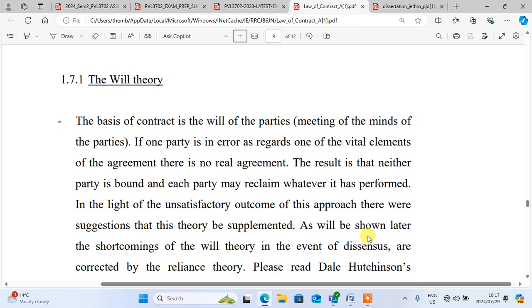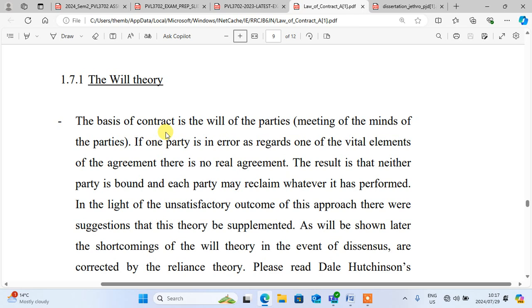As will be shown later, the shortcomings of this will theory in the event of dissent are corrected by the reliance theory, which we'll be talking about. So now what I wanted to show you here, before we go to this correction by the reliance theory, is the definition of the will theory.